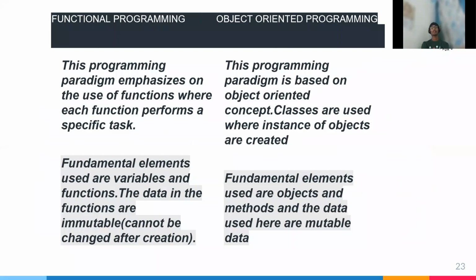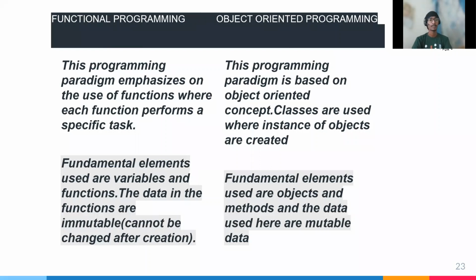We show some differences between functional programming and object-oriented programming. Functional programming relies on the use of functions, where each function performs a specified task. But object-oriented programming is based on object concepts. Classes are used for the creation of objects.